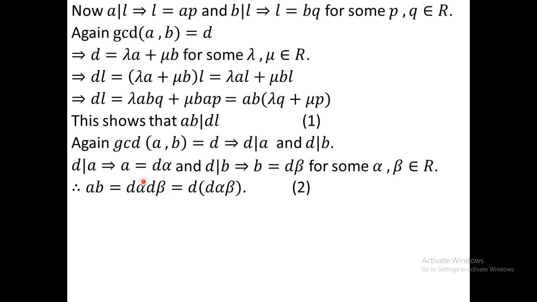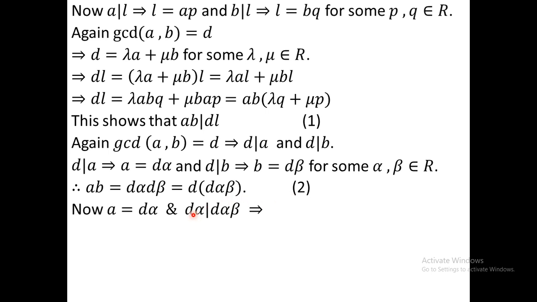Actually here I interchange the places of alpha and D. You can interchange because the ring is commutative, and also here I use the associative property. So AB equals D into something. Now our target is to prove that AB equals DL into something. Remember equation 2, AB equals D into D alpha beta. I will use that equation later.